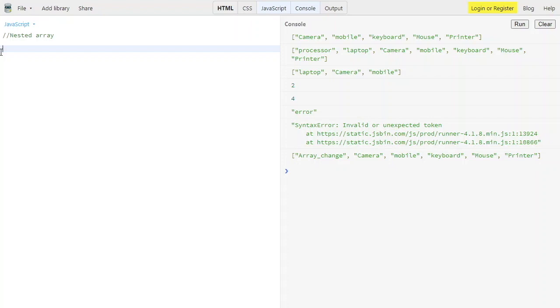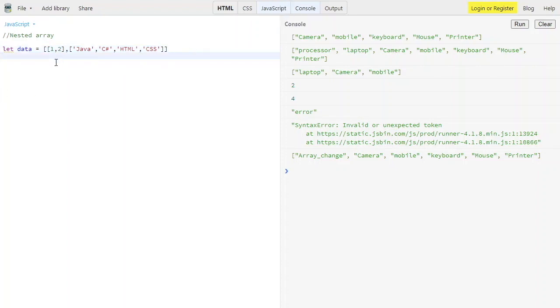We have let data, assigned in such a way: 1 comma 2, and then Java, C Sharp, HTML, and CSS. So that's how it works.